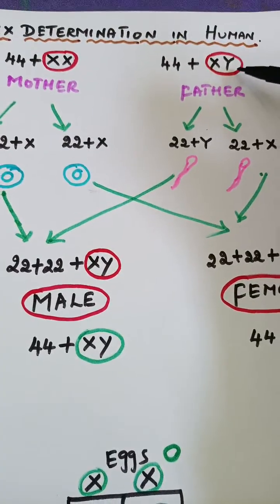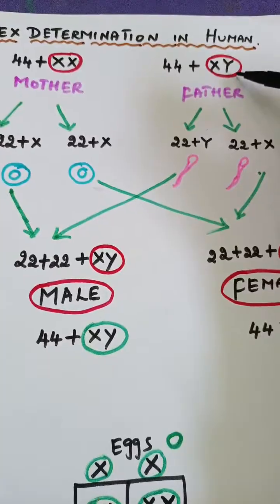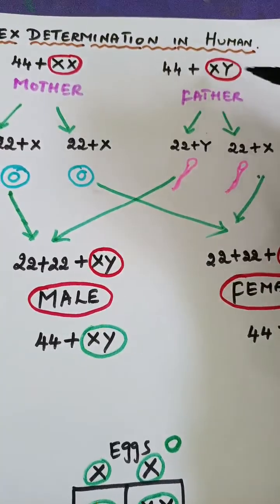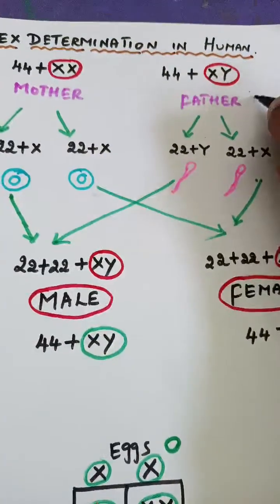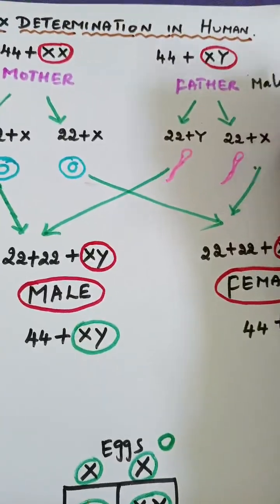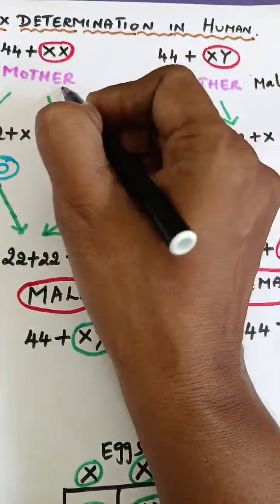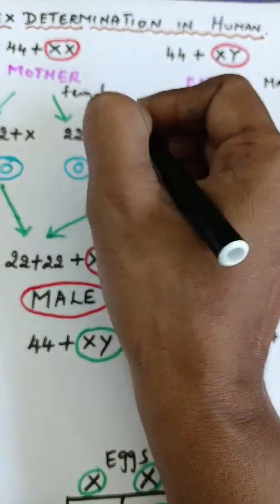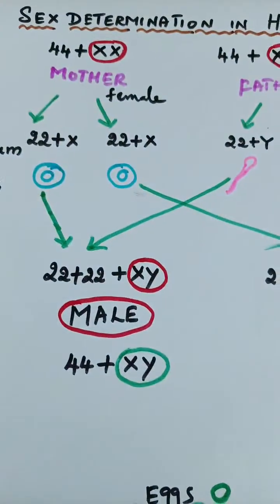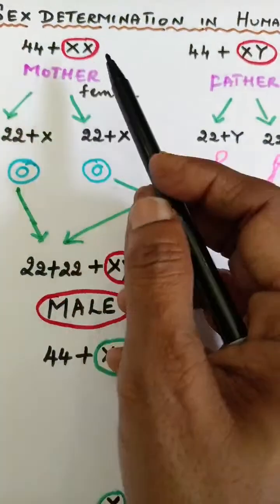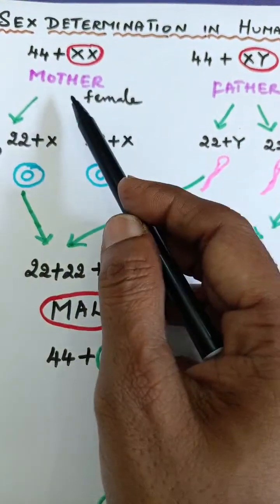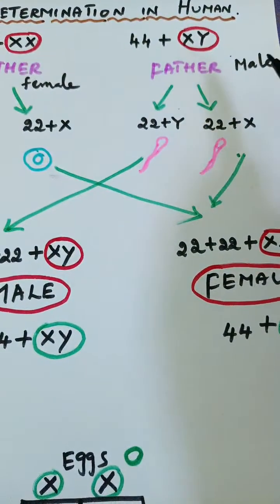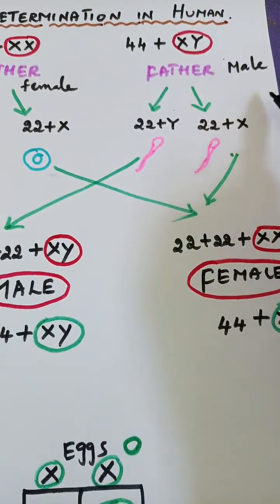So he is heterogametic. Father is heterogametic. Just now we saw about the male. Father is a male, mother is a female.